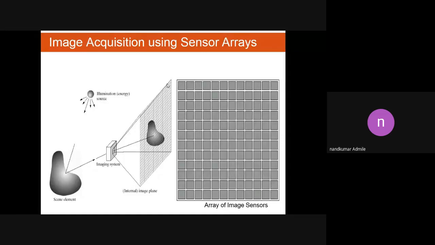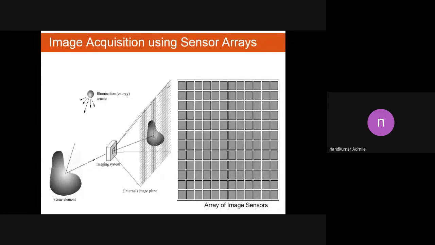As an example, there is an object. The incident light falls on that object, and the object reflects the light to the imaging system, and that imaging system projects this incoming light onto a sensor plane. As we observe here, we can represent the total part of the object. So it is the advantage of the sensor array: by using a sensor array, we can capture 100% of the image. Is everyone clear on these three types?